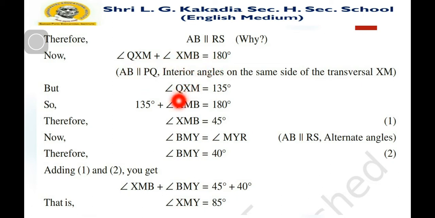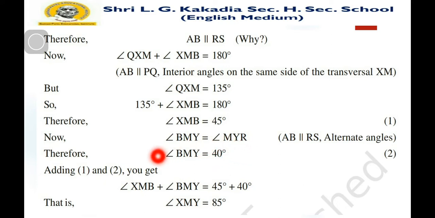Then QXM is equal to 135 degrees, and after that we get 135 plus angle XMB is equal to 180 degrees. Hence angle XMB is equal to 45 degrees. Now angle MBY is equal to angle MYR because AB is parallel to RS and both are alternate angles. So we can say that angle MBY is equal to 40 degrees.